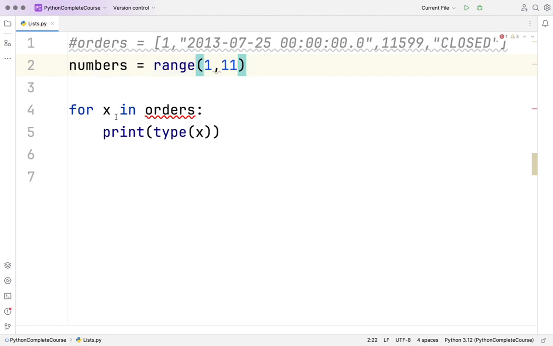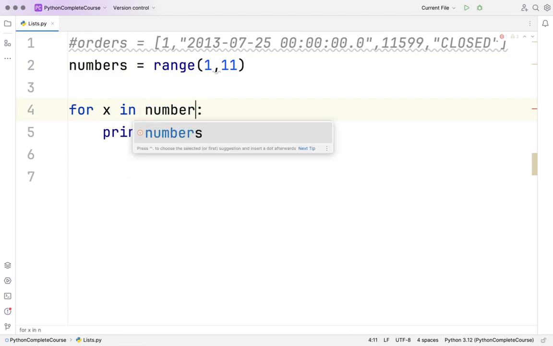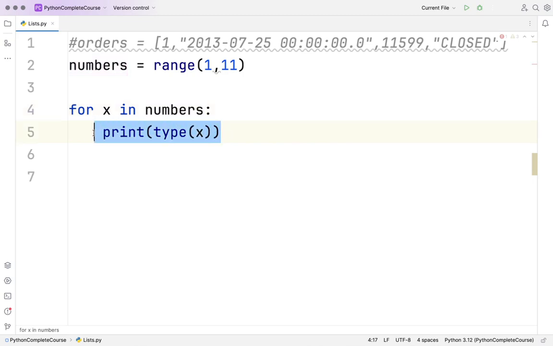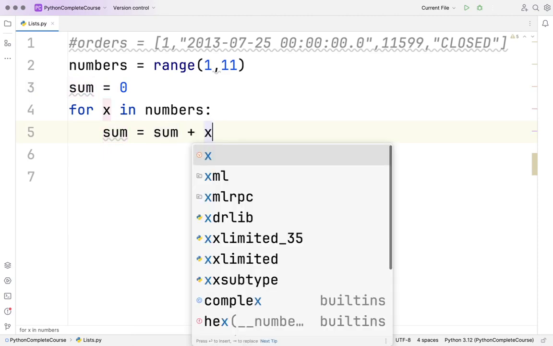Now my goal is to find the sum of the first 10 numbers, 1 to 10. What I can do is define something like sum equal to 0 here. Then for x in numbers, sum equal to sum plus x.